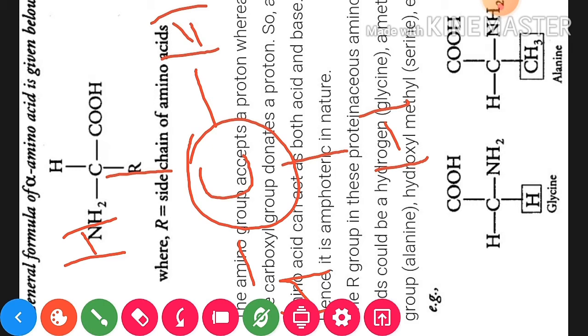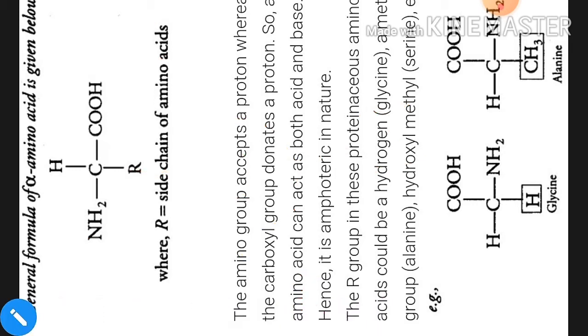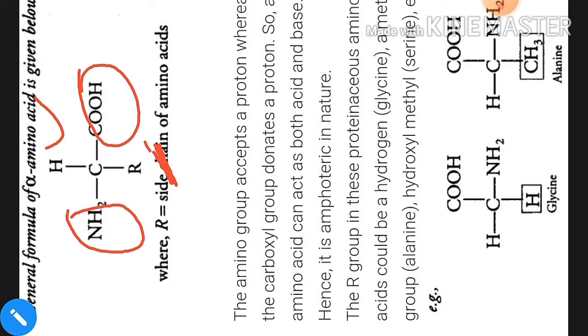So this is the substitute of methane and will have the hydrogen, amino group, carboxylic group and also the variable group like methyl. Okay, R represents here the methyl group. Clear? So amino acids are those where both groups, amino group and carboxylic group, link on the same carbon atom.